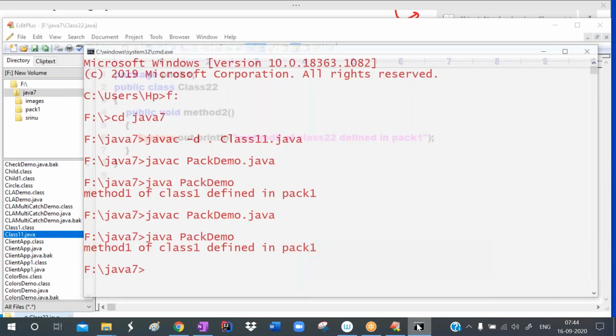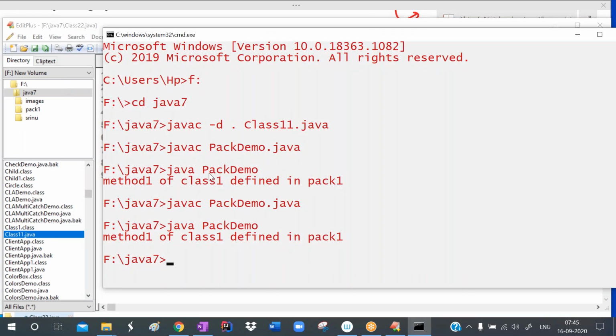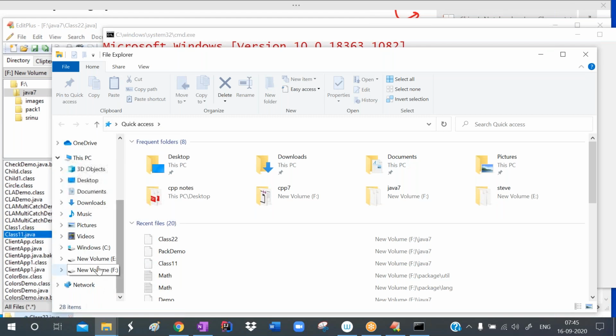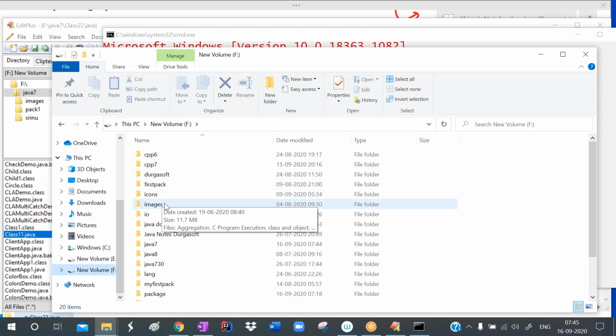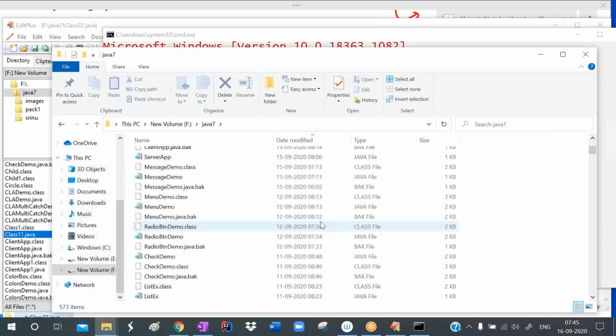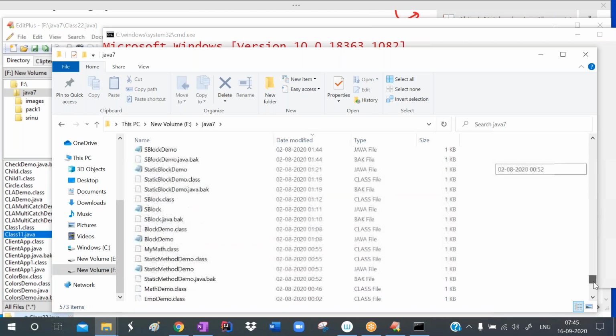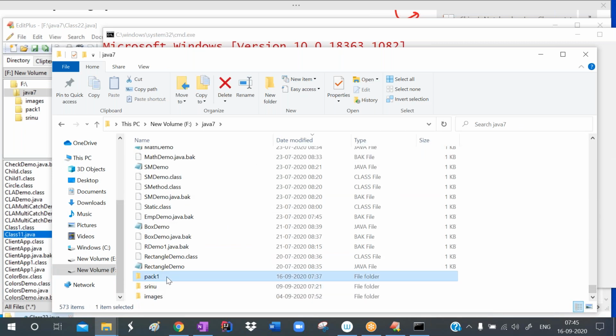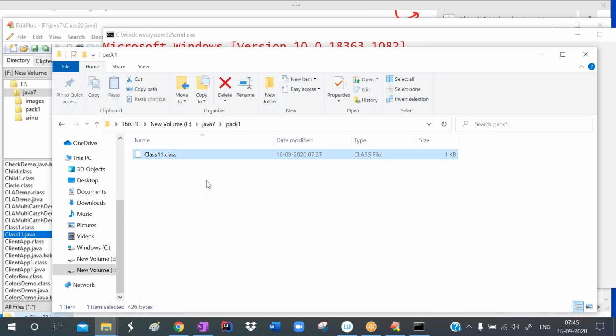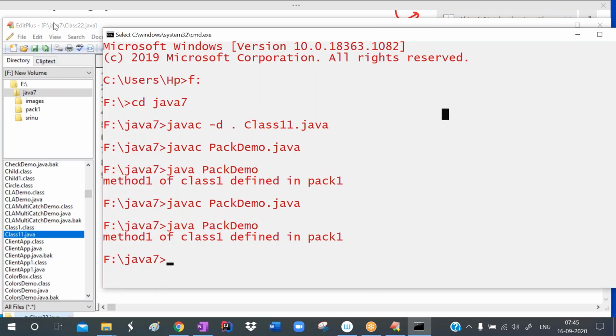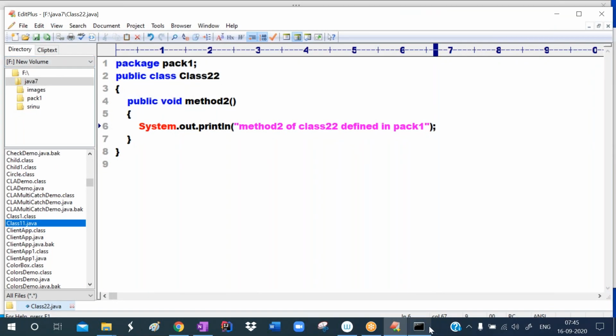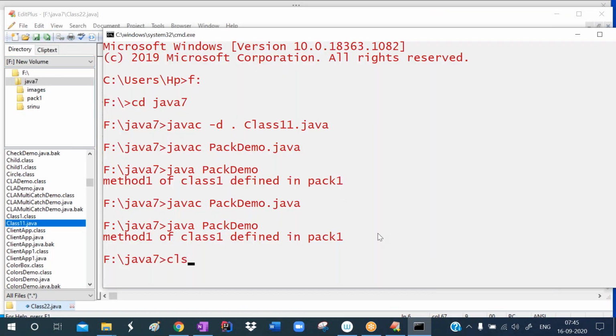Now I want to run. Observe carefully here. In the F drive, our folder is Java7. There we created one package. In the previous program, we created one package, pack1, that has one class file. Now I want to add one more class file, Double2. For that, we have just written this code. Now compile it.